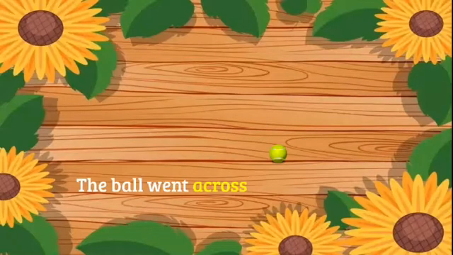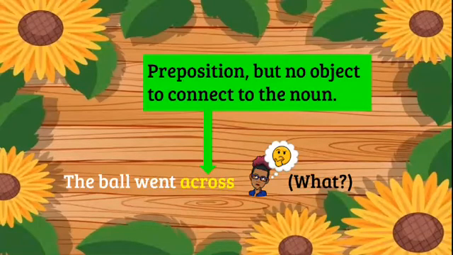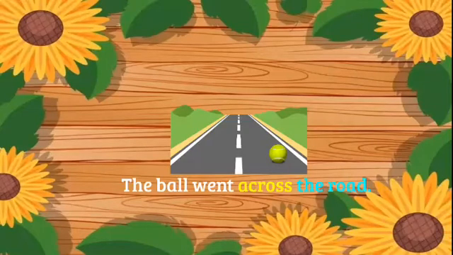The ball went across. So here we have a preposition but no object to connect to the noun, the ball. So the ball went across what? Here we added our object, the road. So we have a complete sentence: the ball went, our preposition, across the road.